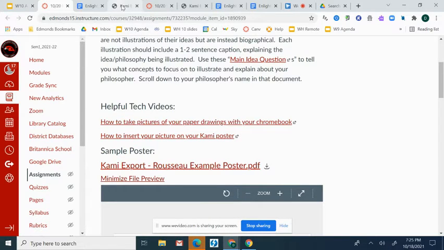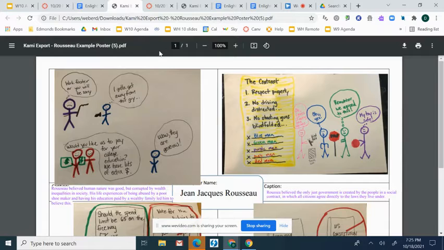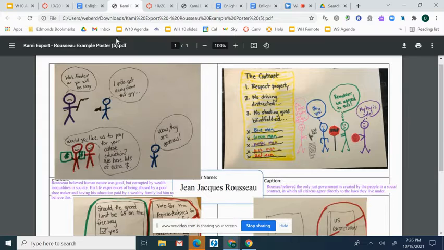I like to download it usually. Oh, here it is. Here's my sample. So the very first question was asking, what's Rousseau's belief about human nature and why does he think that way? And here's my illustration of this. Rousseau believed that human nature was good, but corrupted by wealth inequalities in society.